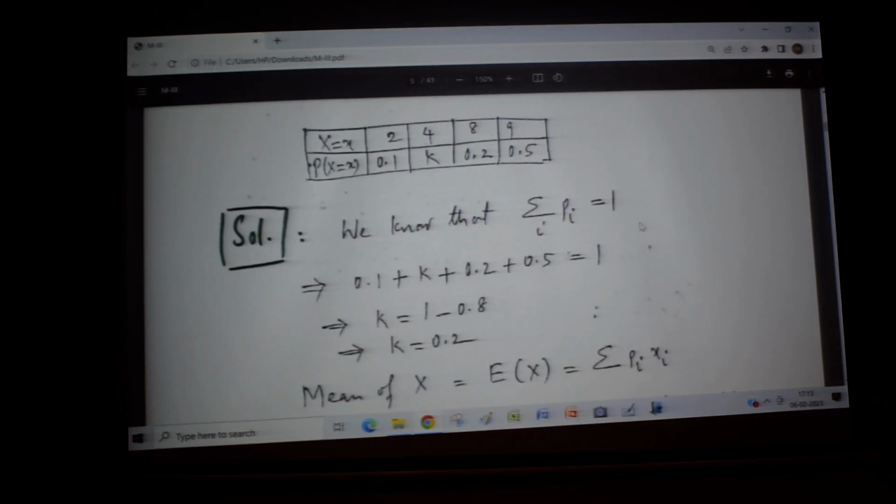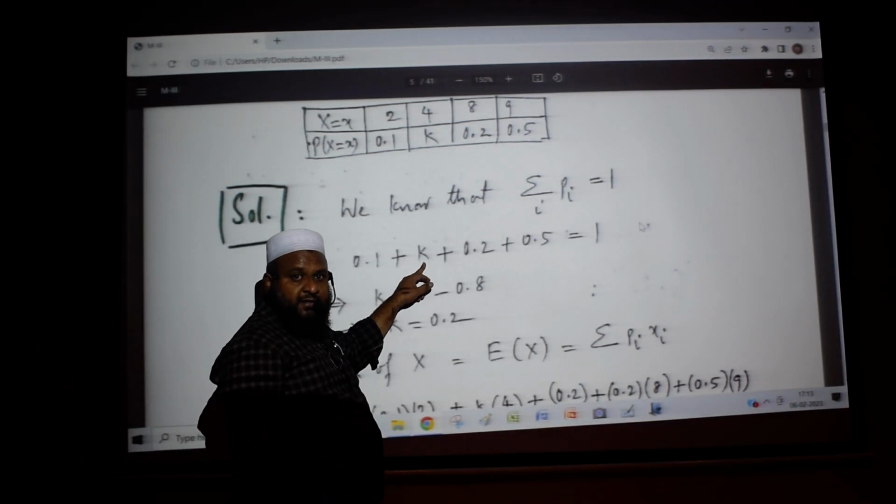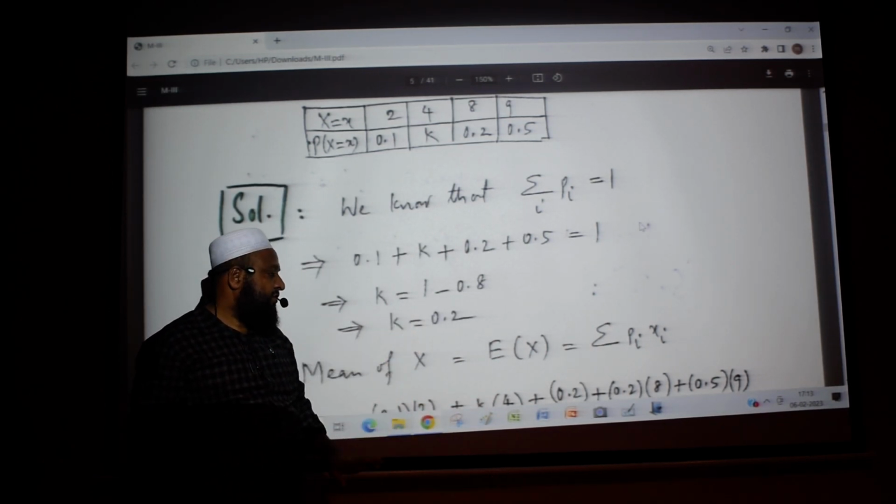So adding only the probabilities, you will have that k here. So finally k comes from this one, k equal to 0.2.